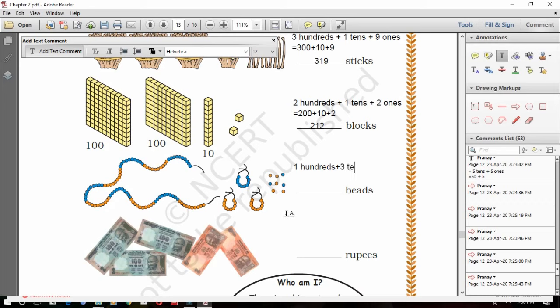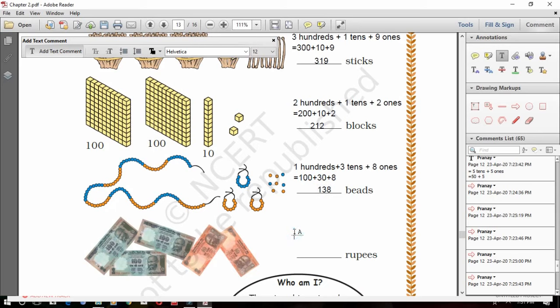So 3 tens plus how many ones are there? 1, 2, 3, 4, 5, 6, 7, 8 ones. Okay, so how do you write it the other way? 100 plus 3 tens are 30 plus 8 ones are 8. So 100 plus 30 plus 8 is what? 138.